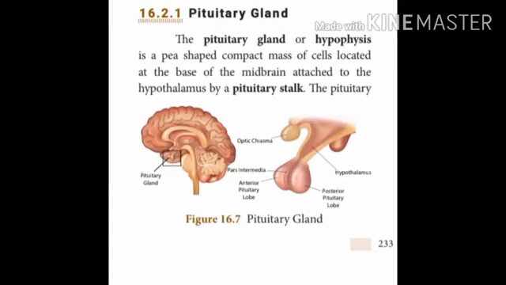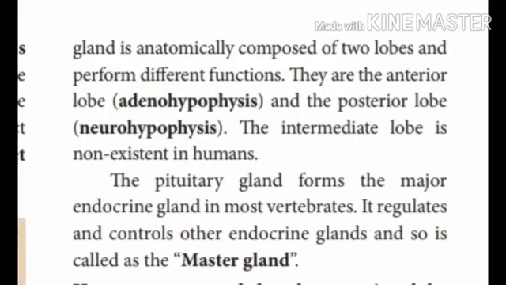Let's start with our first gland, the pituitary gland. Pituitary gland or hypophysis is a pea-shaped compact mass of cells located at the base of the midbrain, attached to the hypothalamus by the pituitary stalk. You find it near the brain in the picture. This pituitary gland is composed of two lobes.